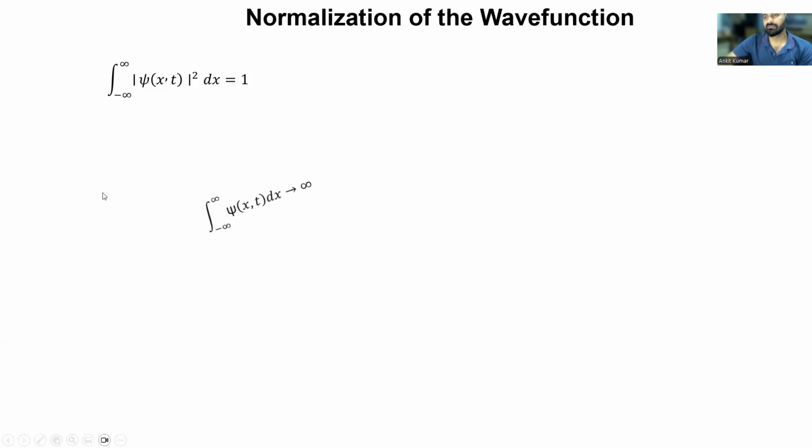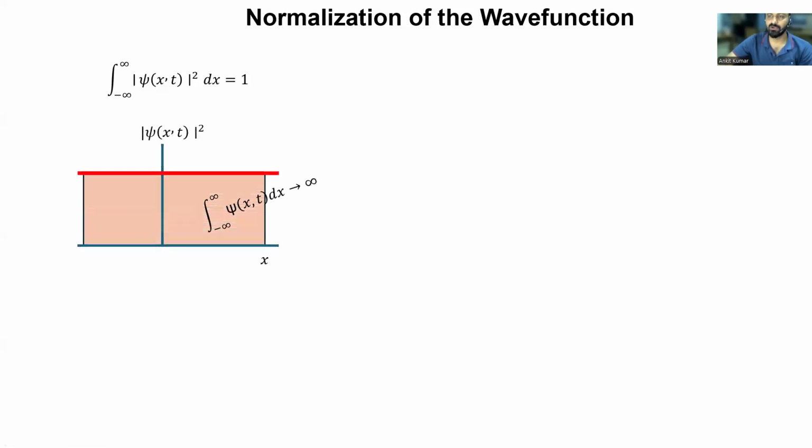Now, if we plot modulus of psi of x,t squared on the y-axis and the position of the particle on the x-axis, in this kind of graph, if you calculate the area, it is going to be infinity. The shaded area represents the integral of the probability density. It should be mod psi squared here; I forgot to mention it, but you understand what I'm trying to say.